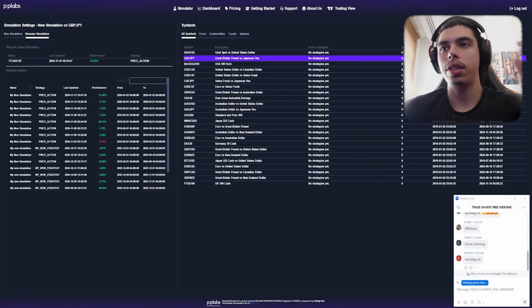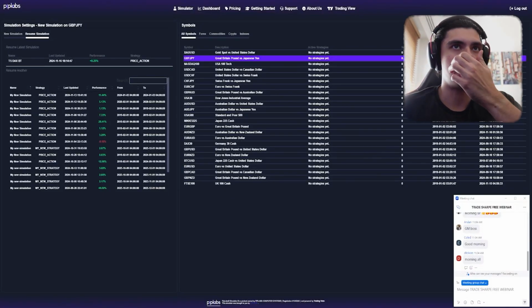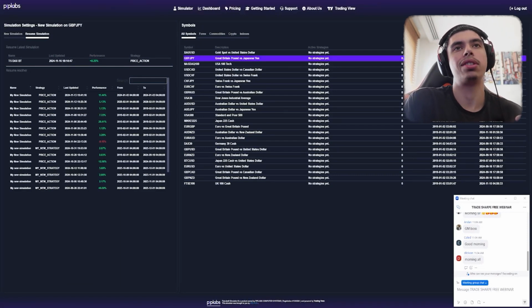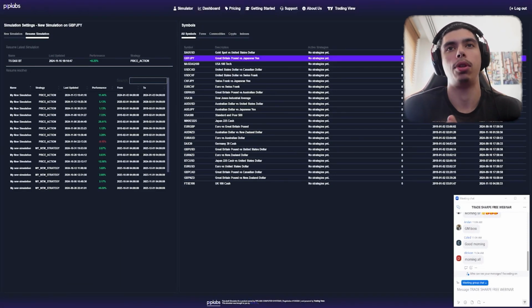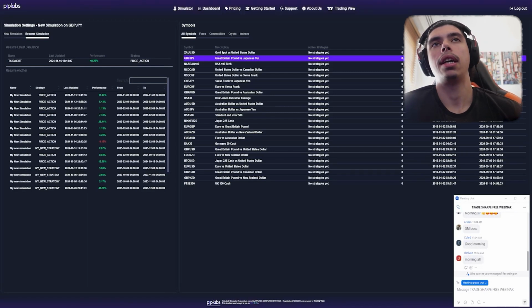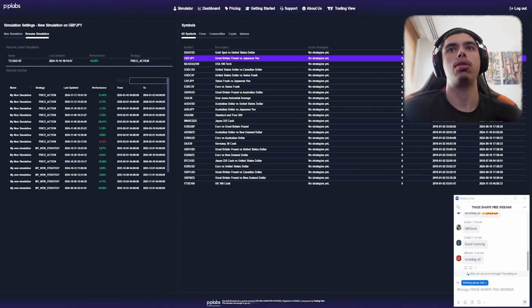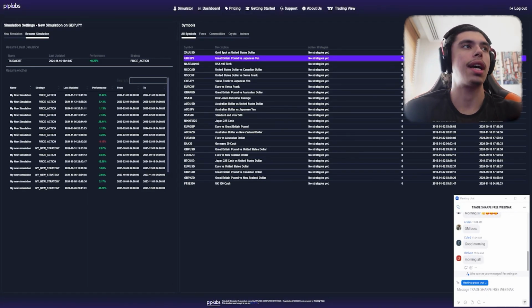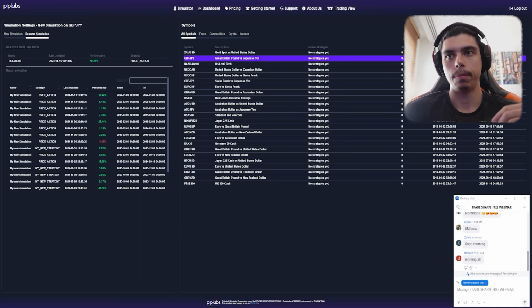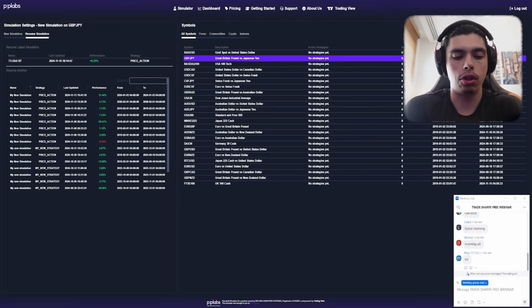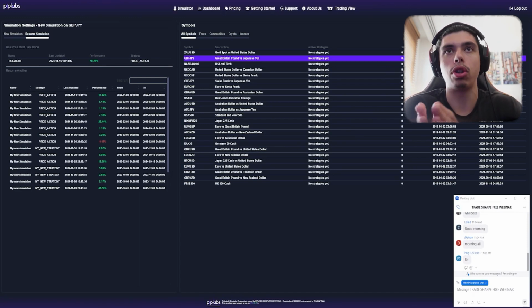We need to understand what is the difference between backtesting and simulation, right? So the first thing I want to discuss is what's the difference between backtesting and simulation. Now, backtesting literally refers to you going into a software or into the charts and backtesting a strategy and a set of rules, right? You're backtesting a set of rules. This is good to collect data.